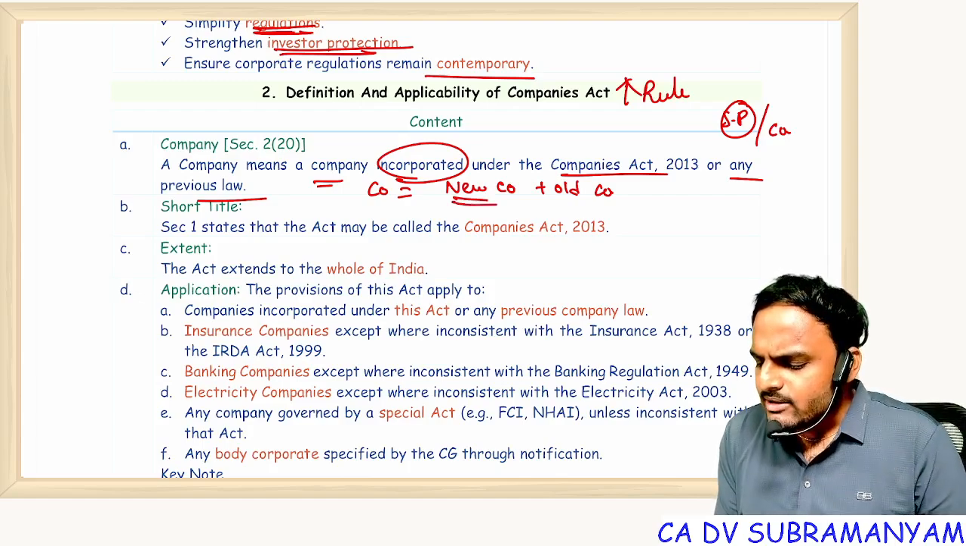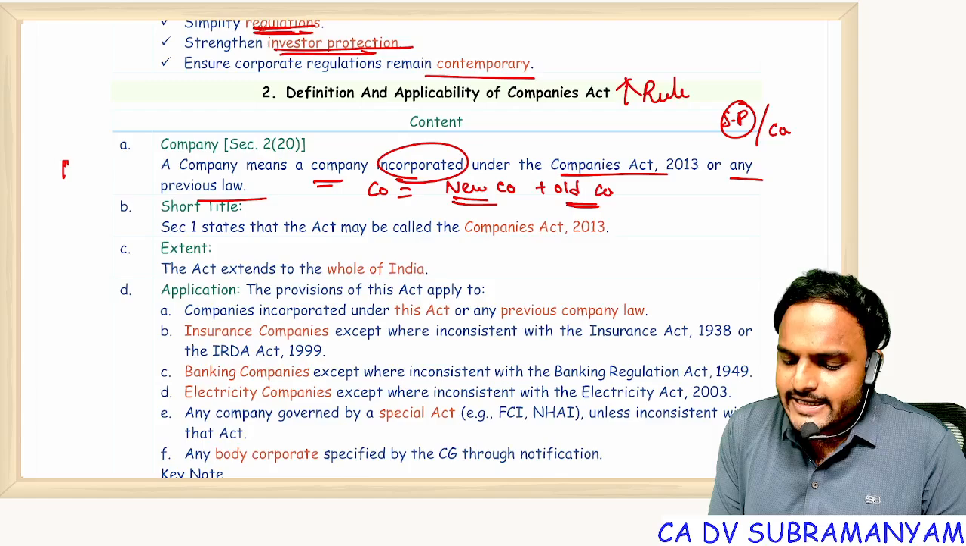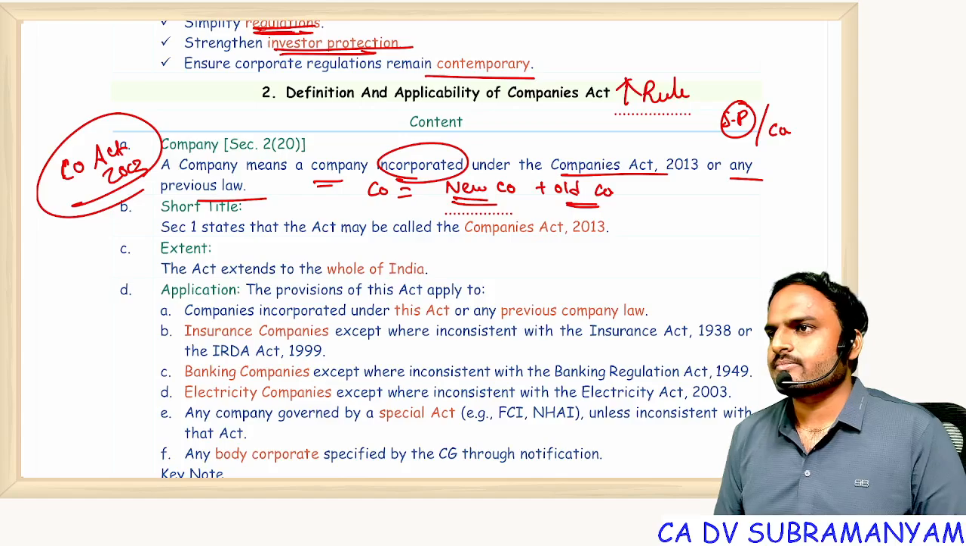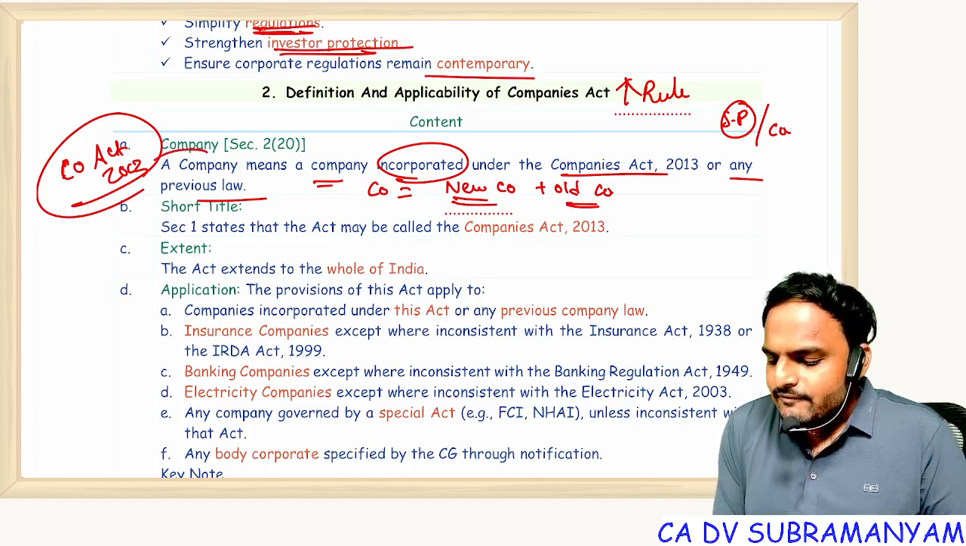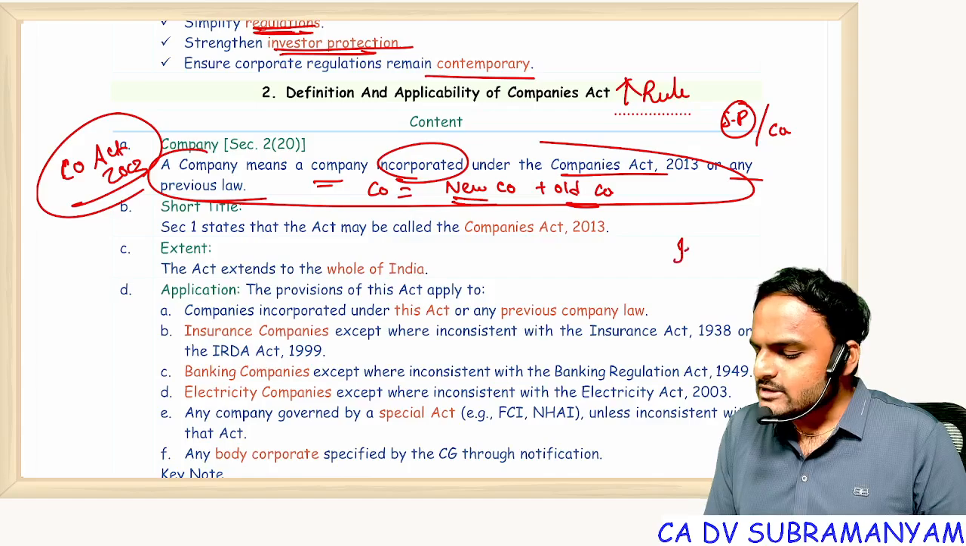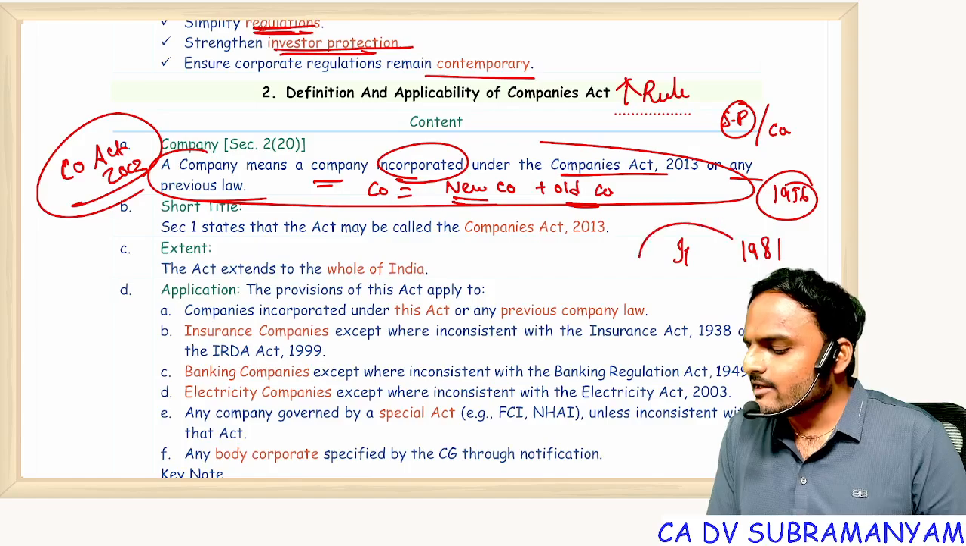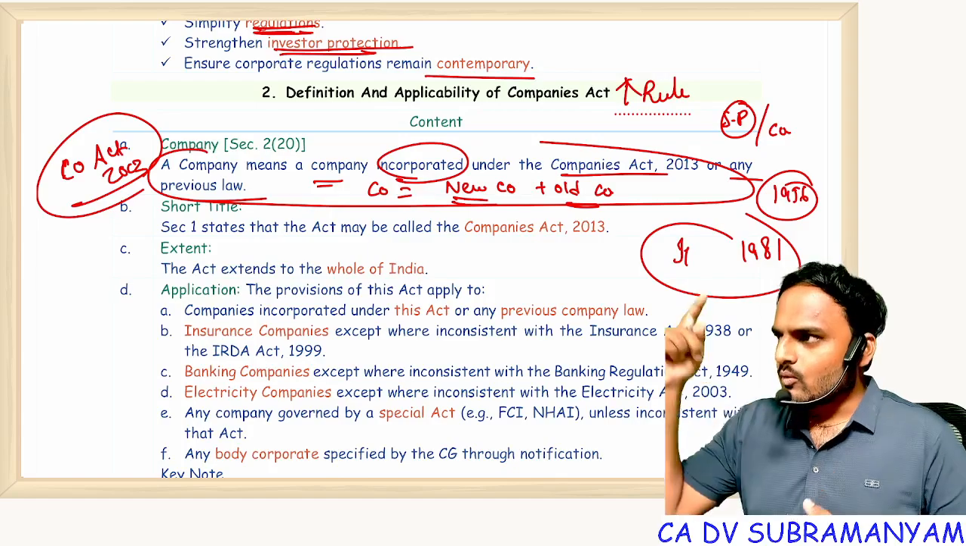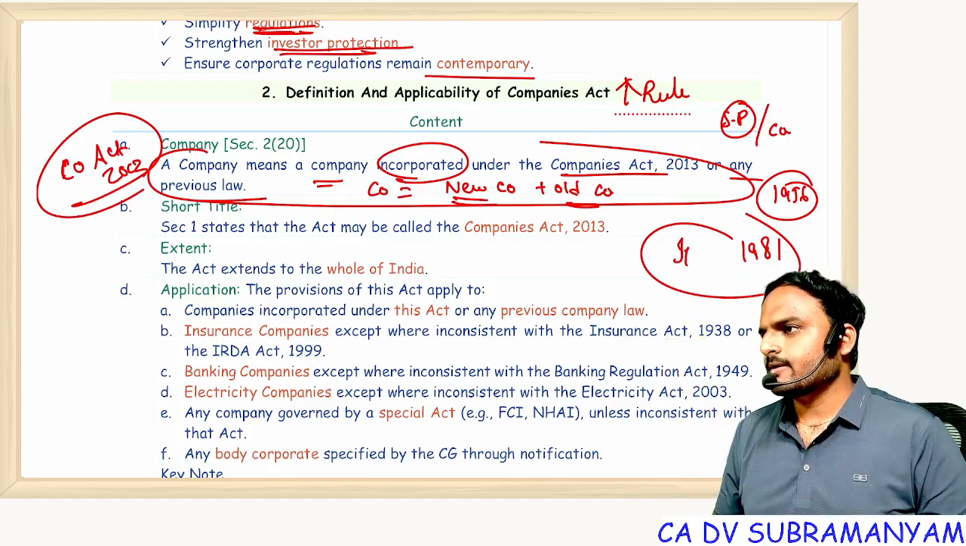Sir, what is this new company? What is this old company? Companies which are getting incorporated under Companies Act 2013, all are new companies. Suppose if this definition is not there, imagine Infosys incorporated in 1981 under the 1956 Companies Act, they get it out. Sir, I registered under Companies Act 1956. Should I follow the old act? Should I follow the new act?